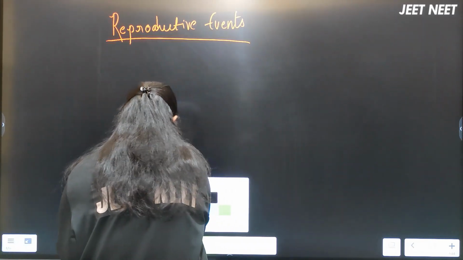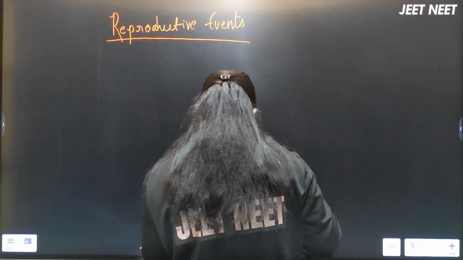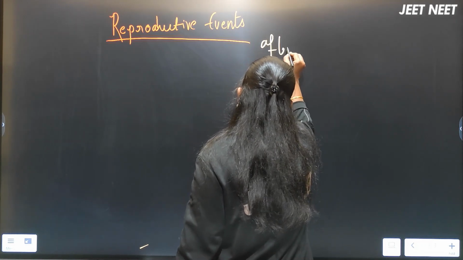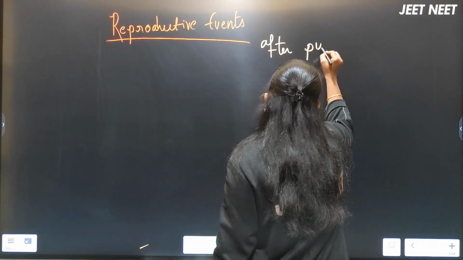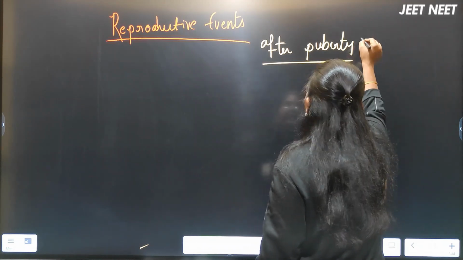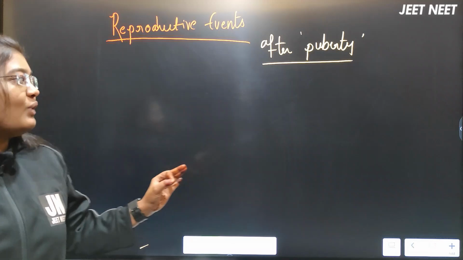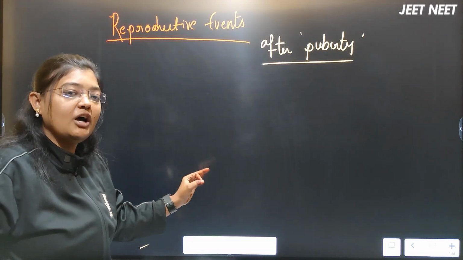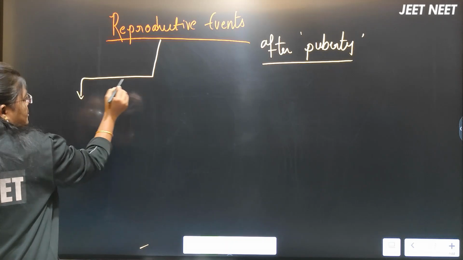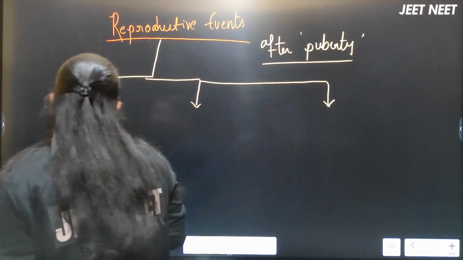The reproductive events will start in our body, right? In our body, all the reproductive events will occur after the puberty. This line is given in the NCERT, I will show you at the end of this lecture. In the NCERT, it is given that reproductive events will happen in our body after the puberty. These reproductive events are of 3 types which happen in our human body.